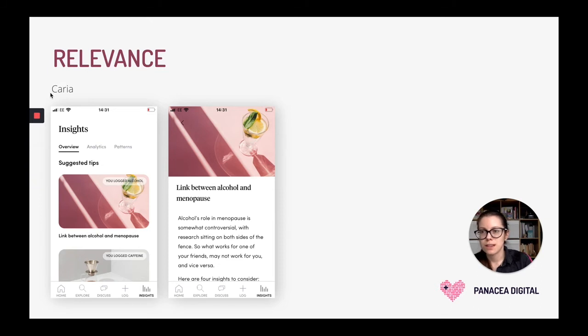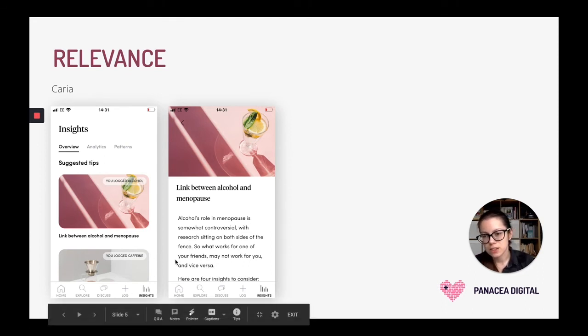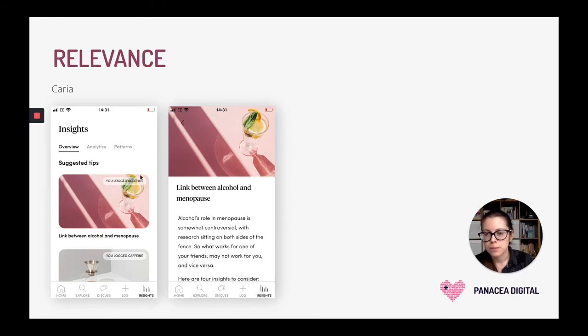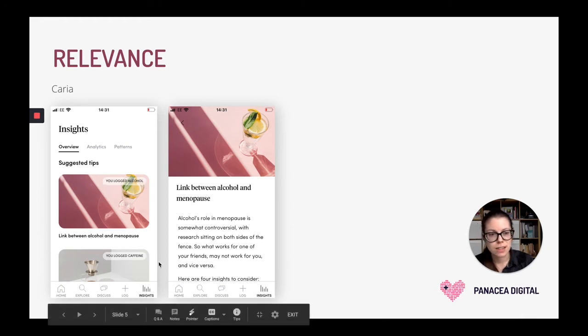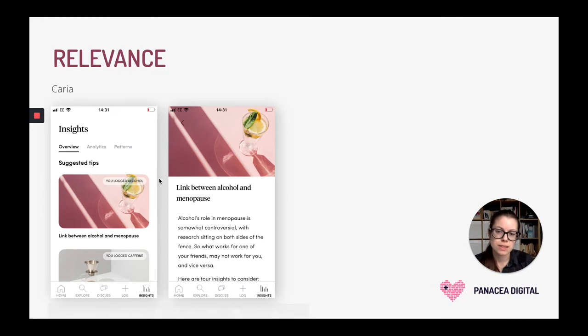So this example we have here is an app called Caria, and this is a menopause tracking app. So in the insights section, I can see that they're giving me suggested tips. But what's interesting is these little labels where it says you logged alcohol or you logged caffeine. So what this app is doing is, based on my tracking entries, they are actually personalizing the tips for me.